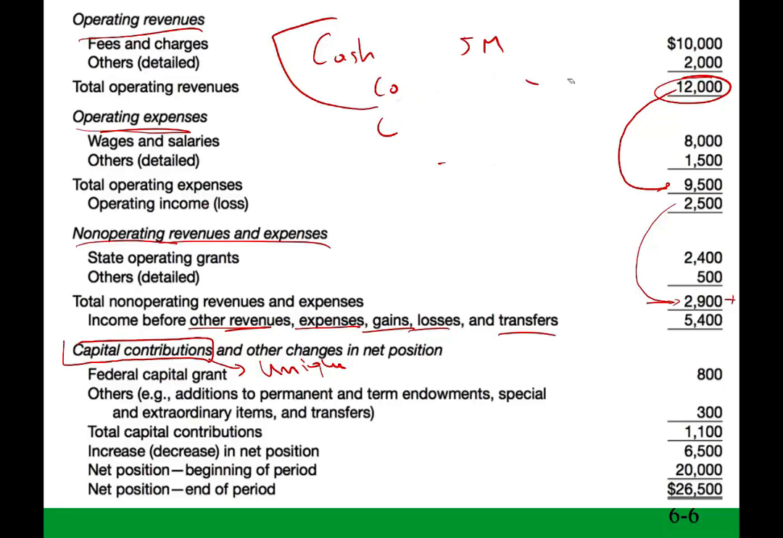Now we also have what we call certain contributions. They have to be split. So basically, certain capital contributions will have to be split between operating revenues and capital contribution. What are those?